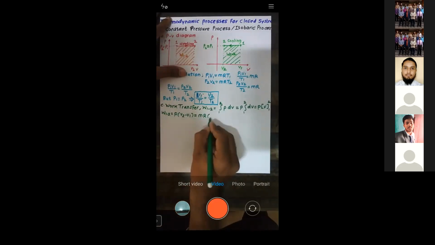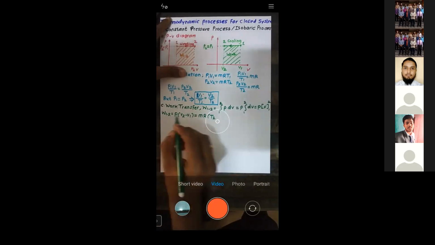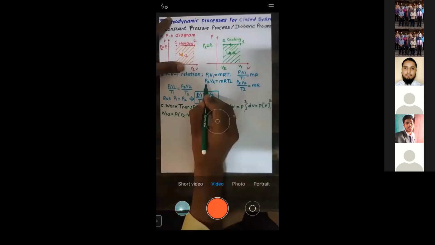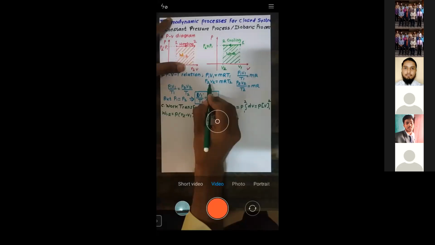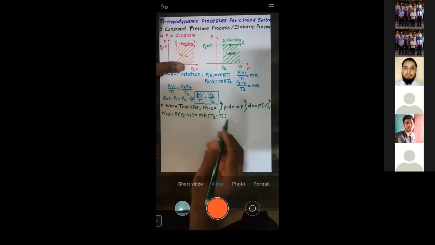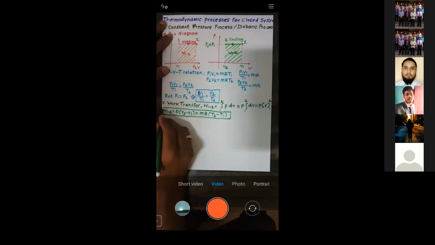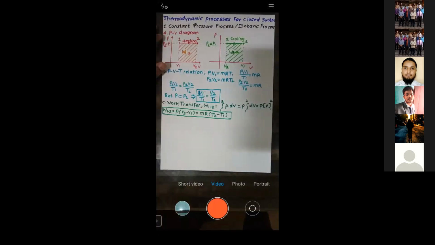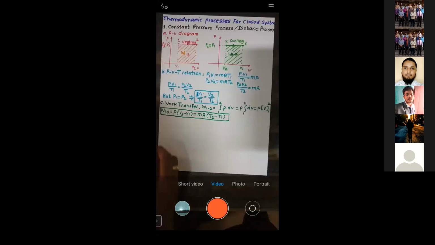What is P into V1? P into V1 is mRT1. M into R into T1. Is that okay? Check it. P2 V2 is mRT2. P1 V1 is mRT1. So work done is mR times T2 minus T1. Is that clear? Yes. So you can calculate work done either by using pressure and volume, or also by using temperature. Right? Okay, now let us go to the next point.